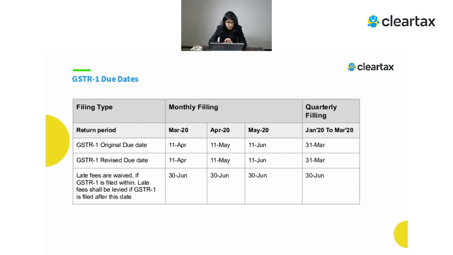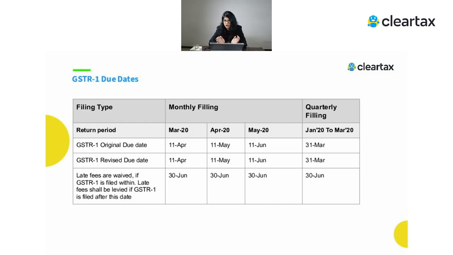So if we talk about GSTR-1 filing, the due date for the months of March 20, April 20 and May 20, for the person who files the return on a monthly basis, which means whose turnover was more than 1.5 crore. Here the original due date is always the 11th of the next month. So for March 20, the original due date was 11th April, for April 20 it was 11th May, and for May 20 it was 11th June. Now, the revised due date for GSTR-1 also remains the same.